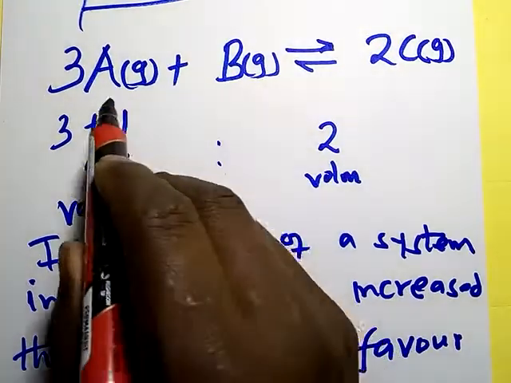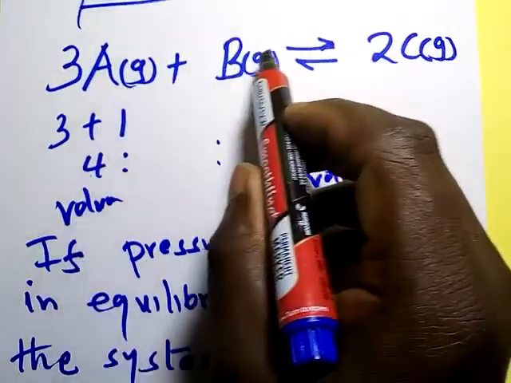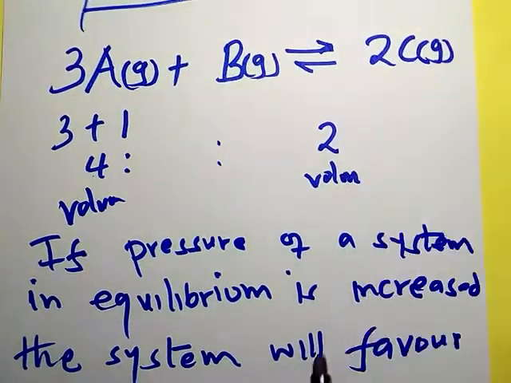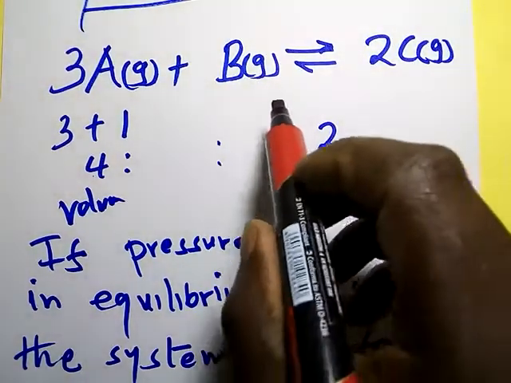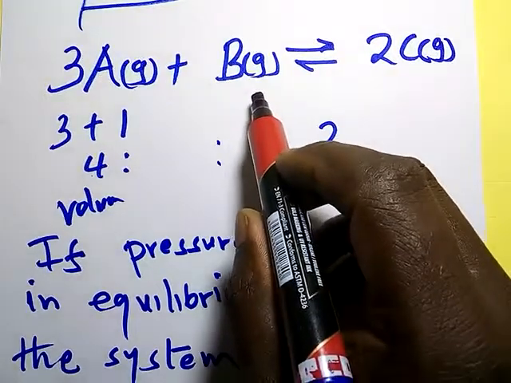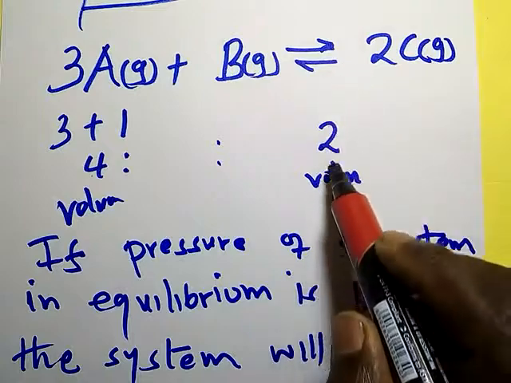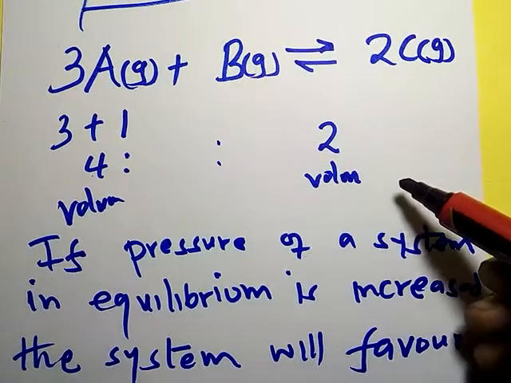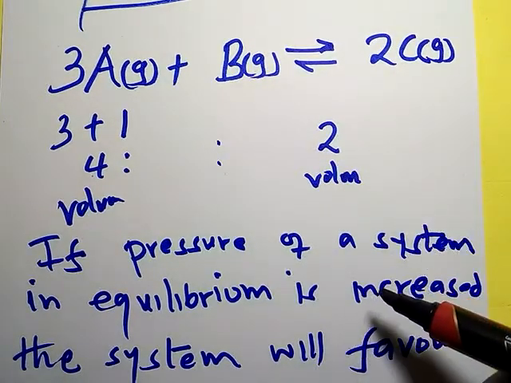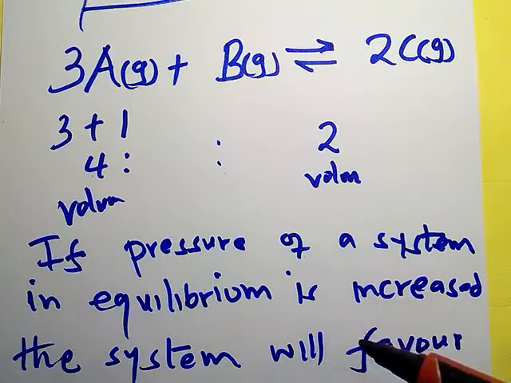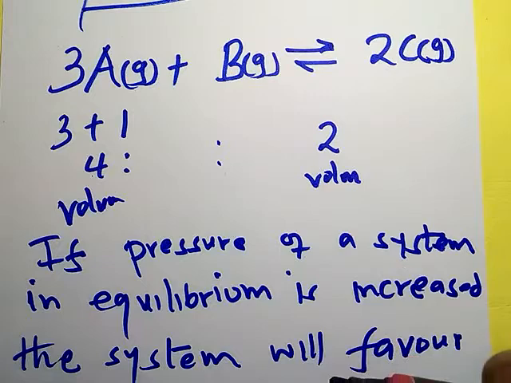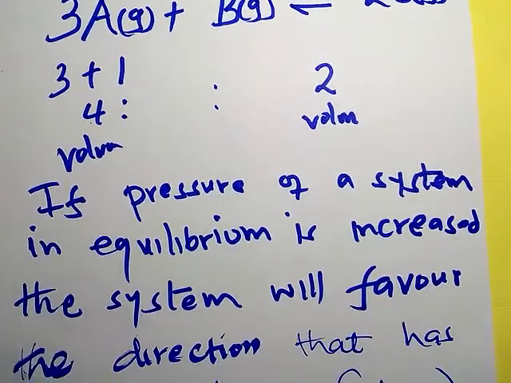When pressure is increased in this system, equilibrium will shift to the right. Similarly, when pressure is decreased in a system that is at equilibrium and it involves gases, equilibrium will shift to the direction that has more molecules. That is the opposite of what we have written here. It will favor the direction that has more molecules.